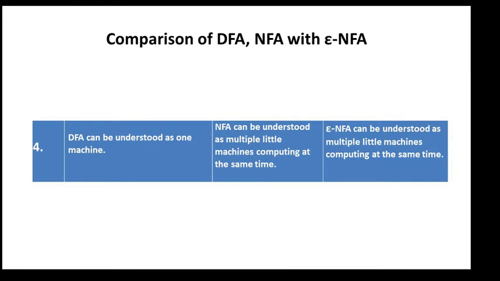Fourth comparison: a DFA can be understood as one machine. But an NFA can be understood as multiple little machines computing at the same time. In the NFA, we can see multiple little machines computing at the same time, but in the DFA, it is understood as only one machine. In the epsilon NFA also, it is understood as multiple little machines computing at the same time.